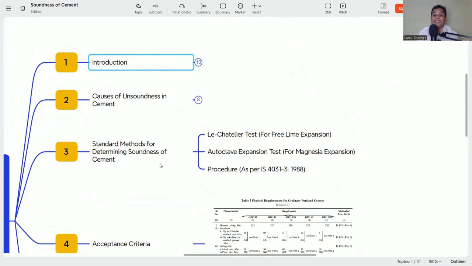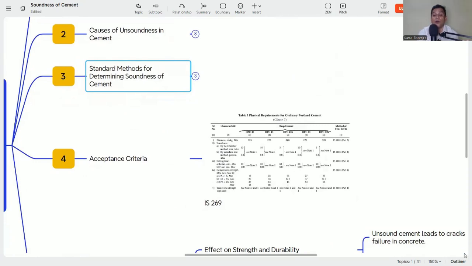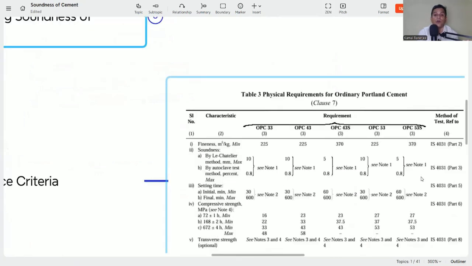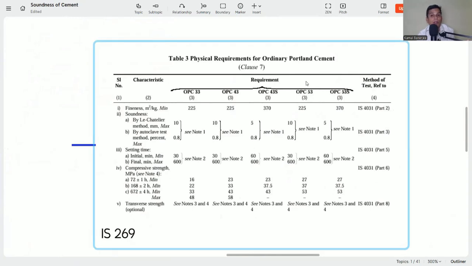Now we need to know the acceptance criteria of the soundness property of the cement. I have discussed it for IS 269 for the OPC, but for other cements there are other codes, and these codes also give the properties and the maximum acceptance criteria for the soundness of the cement. So here are the physical requirements of ordinary Portland cement in Table 3 of IS 269. Here these properties are given: fineness, soundness, setting time, compressive strength. But today we are discussing only the soundness.